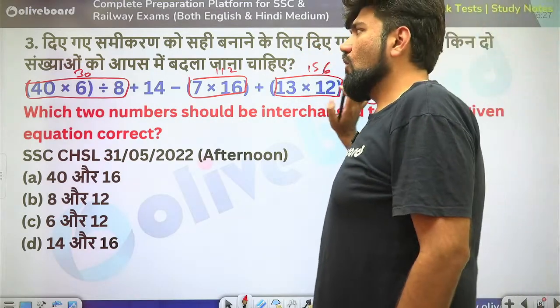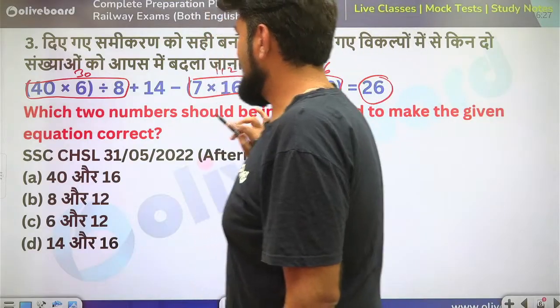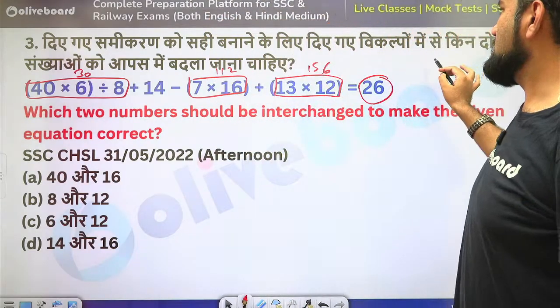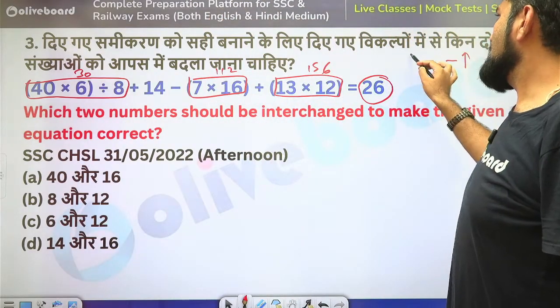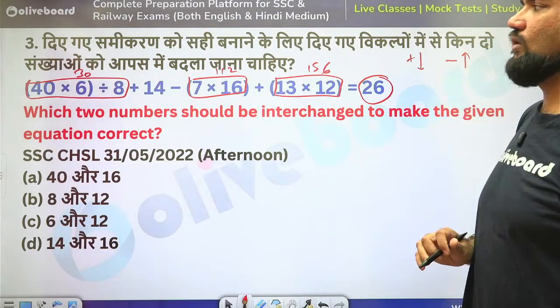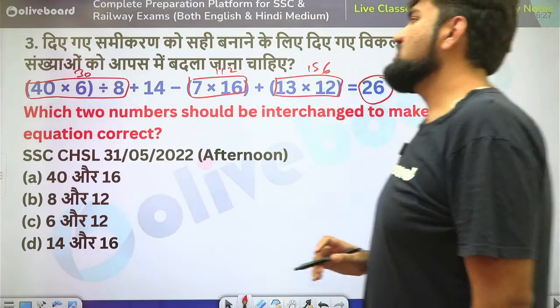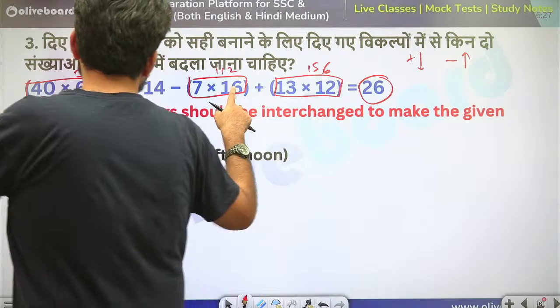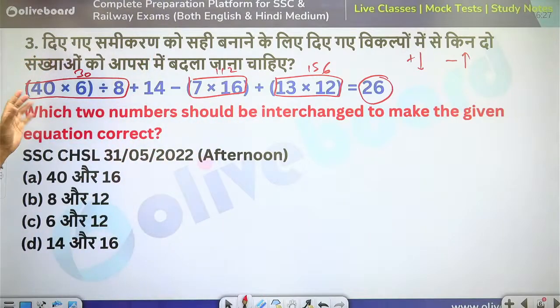Okay. Now you have to start changing. Again, what have we decided is that my negative should increase and my positive should decrease. That is what the whole idea is. Okay. If I change 40 and 16, my idea actually works because this is 16. So 16 into 6 divided by 8 will become 12. So this will reduce to 12.